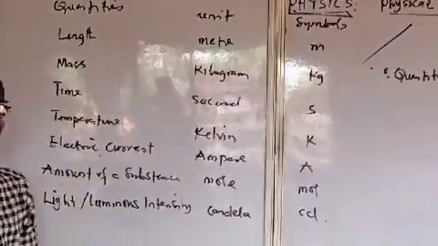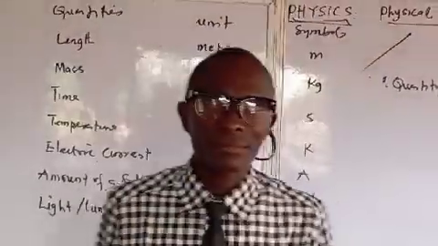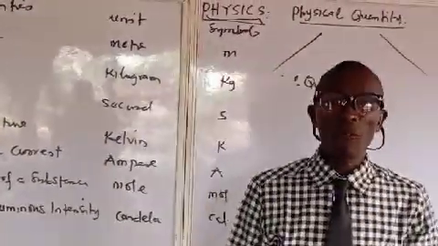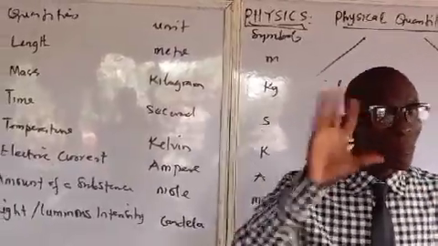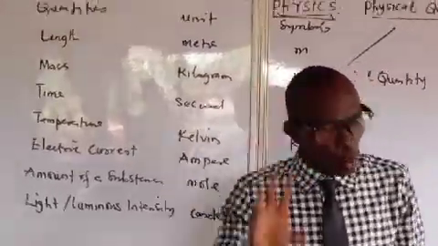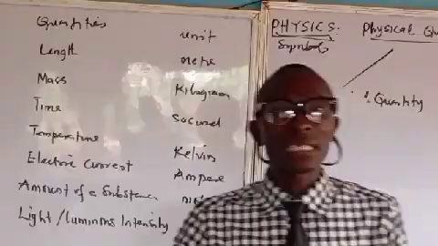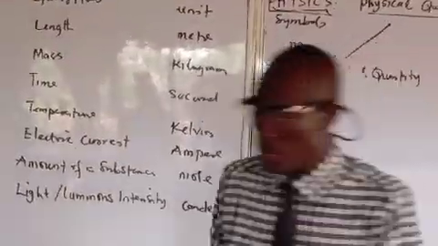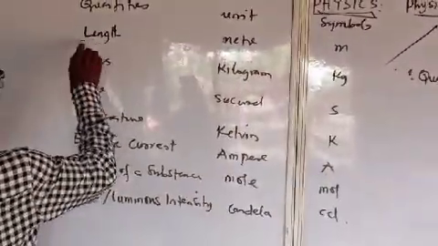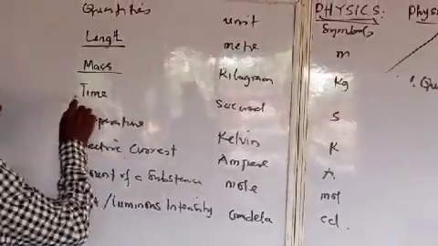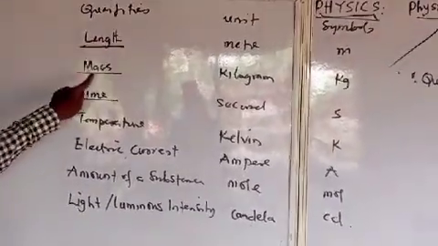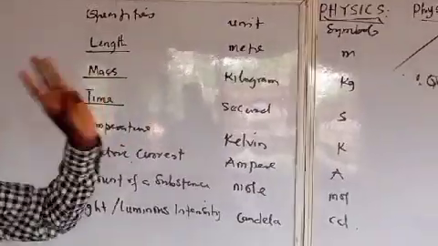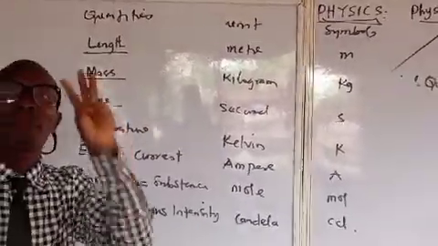And when we are looking at these fundamental quantities we have listed so far, there are three most important fundamental quantities in mechanics for physical world measurement. Three. What are they? We talk about length, mass, and time. Length, mass, time.